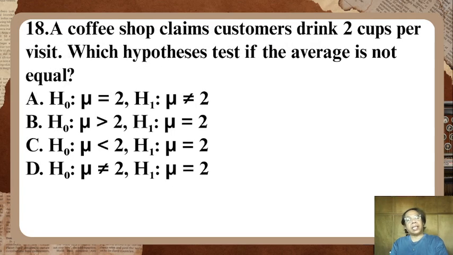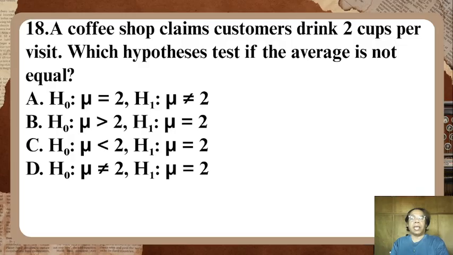Number 18. A coffee shop claims customers drink 2 cups per visit. Which hypothesis tests if the average is not equal? Letter A, H0: mu is equal to 2. H1: mu is not equal to 2.